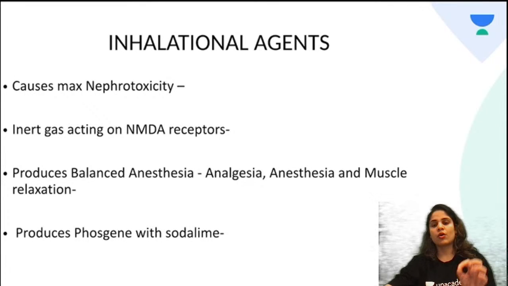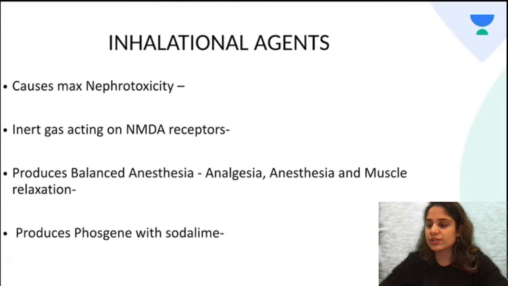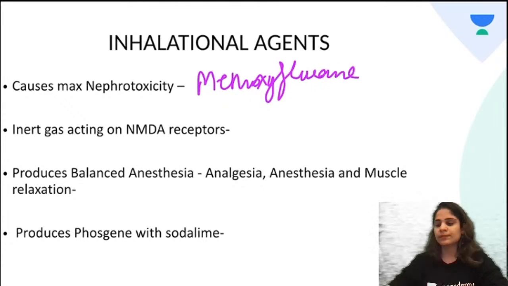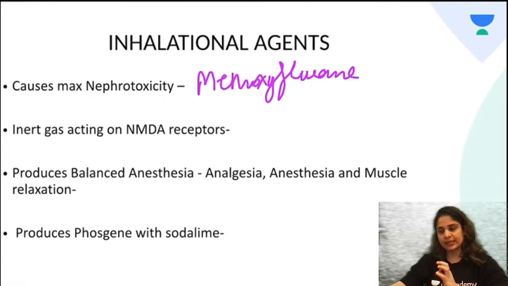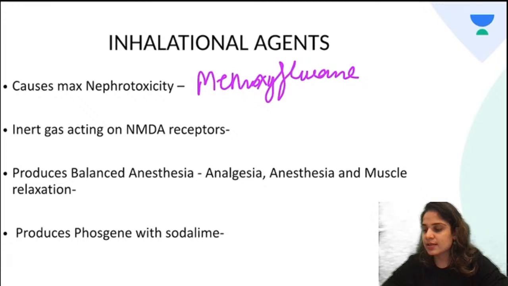It causes the maximum chances of renal failure. This is an older agent. It is not used anymore because it causes nephrotoxicity, and it is methoxyflurane. Which is the inert inhalational agent? It is an inert gas acting on the NMDA receptor, that is xenon.